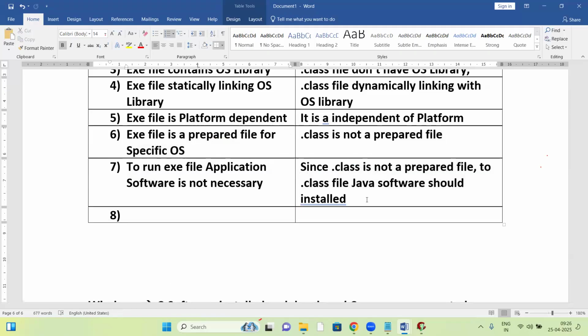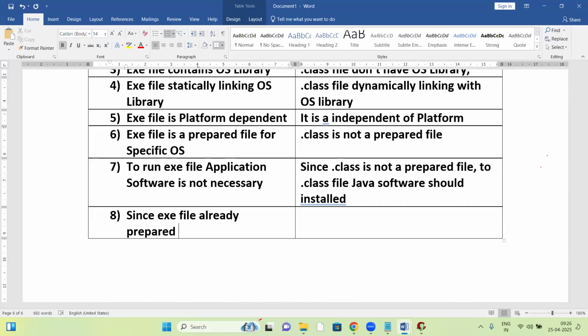Next, which is running fast, the exe file or the dot class file? The exe file runs fast because it is already a prepared file. Since the exe file is already prepared, it will run fast, right?